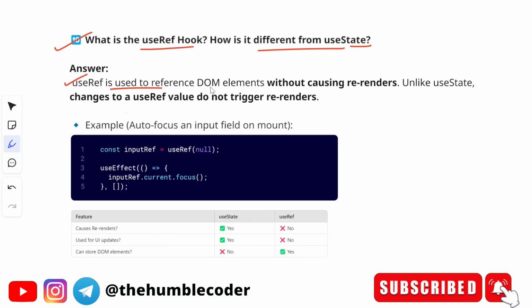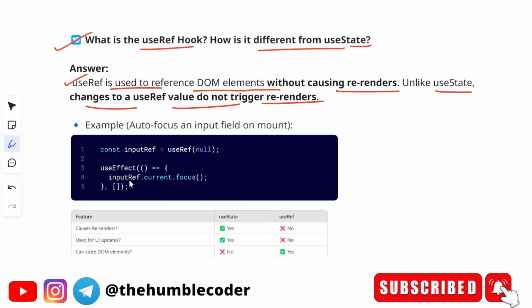The useRef hook is used to reference DOM elements without causing re-renders. Unlike useState, changes to a useRef value do not trigger re-renders. So basically, useRef is a little bit different from useState. It is used to directly reference DOM elements without causing re-renders.